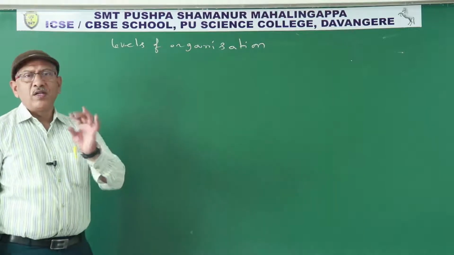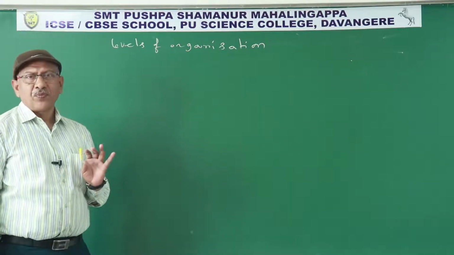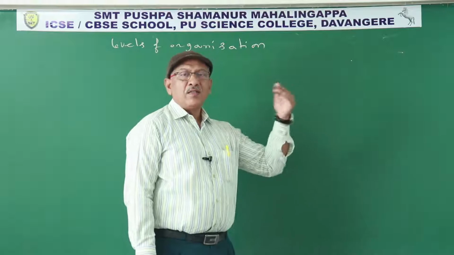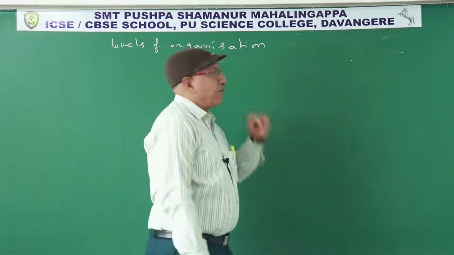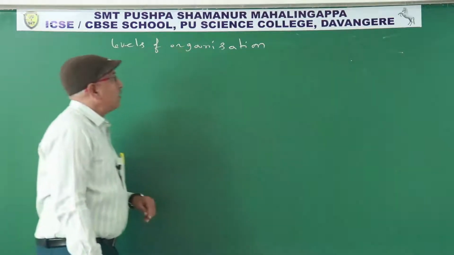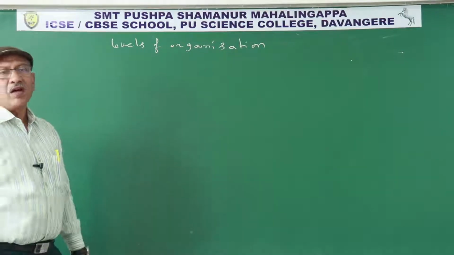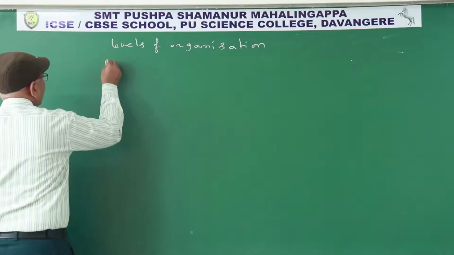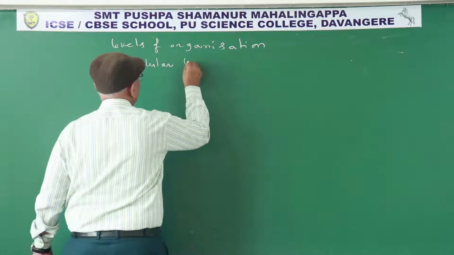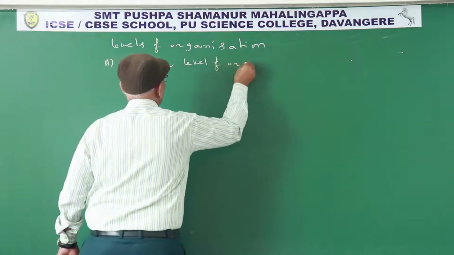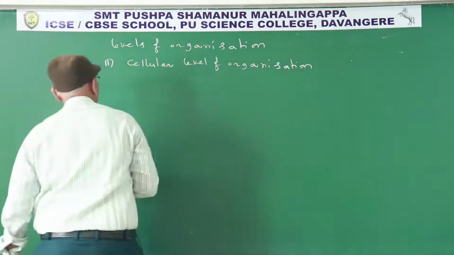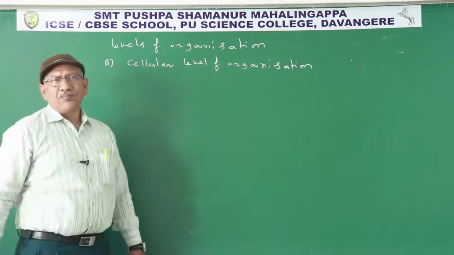Some organisms contain only cells. Body has only cells. In some organisms, the body has tissues. In some, organ systems. In members of kingdom Animalia, organisms exhibit 4 levels of organization. One is the cellular level of organization. What is the cellular level of organization?